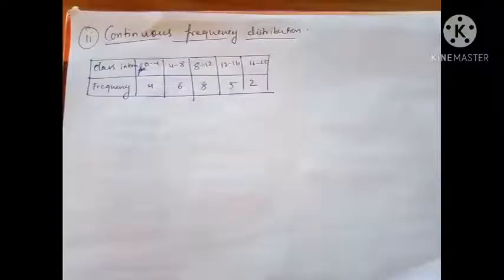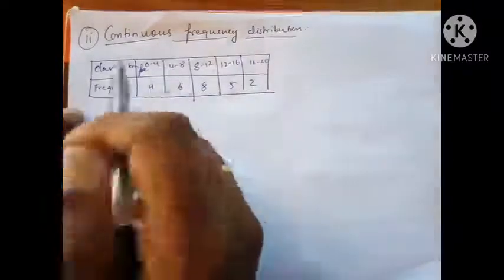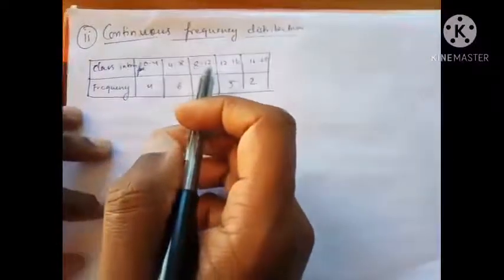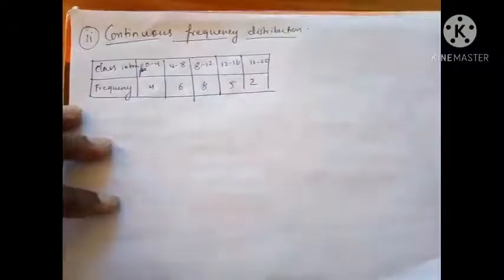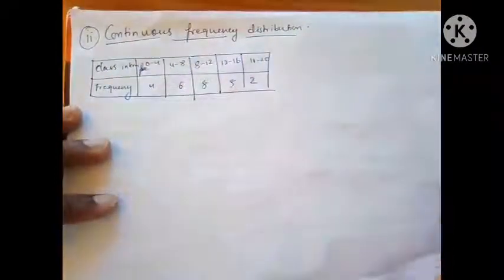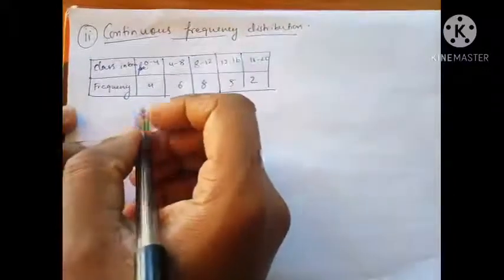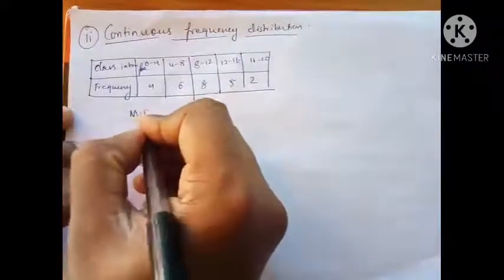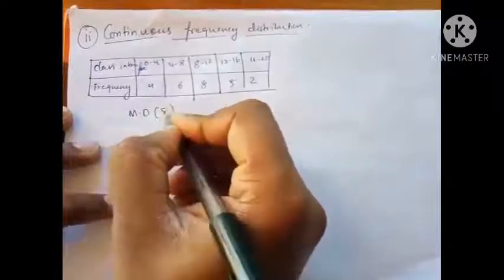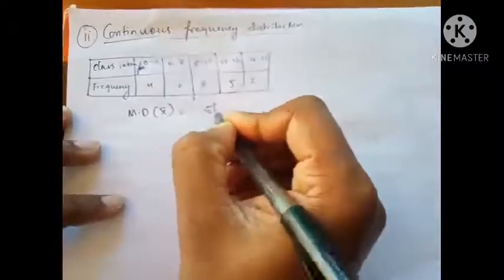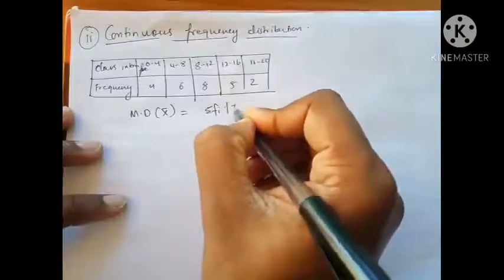We're looking at how to find mean deviation about mean in a continuous frequency distribution. Why I'm saying continuous frequency distribution? Because this is continuous, 0 to 4, 4 to 8, 8 to 12, for group data. This is a group data and continuous frequency distribution is given to us. But the formula that we'll be using will be mean deviation about mean, and the formula is going to be the same formula, that's going to be modulus.